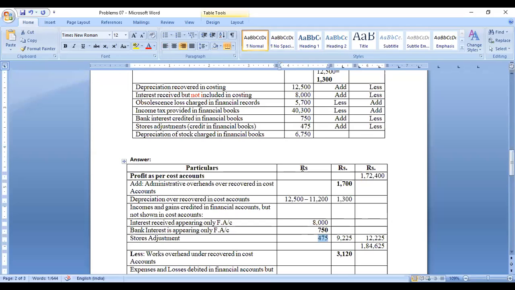Okay, right. So now the last category, depreciation of stock charged in financial books.